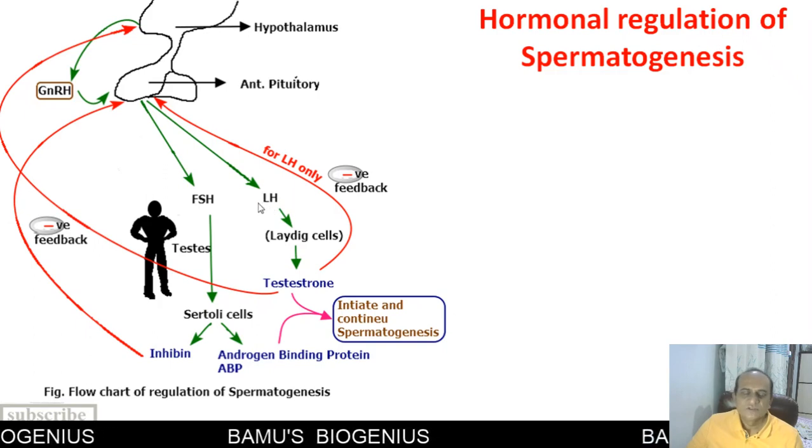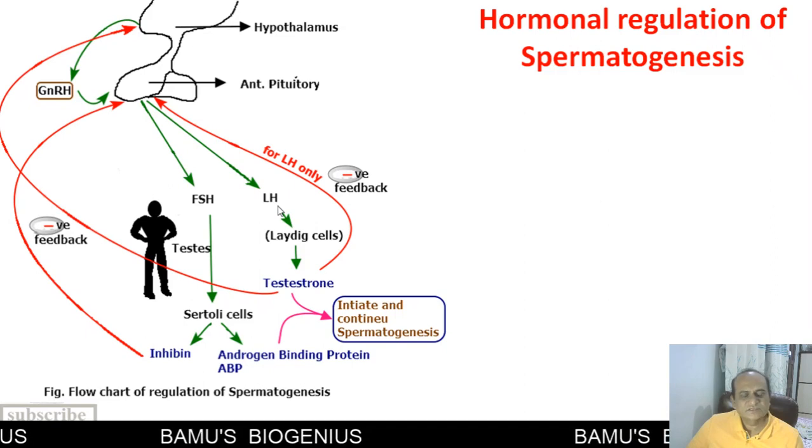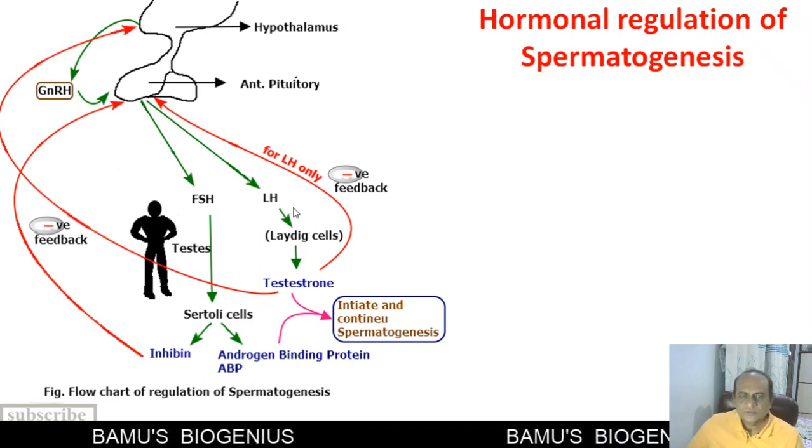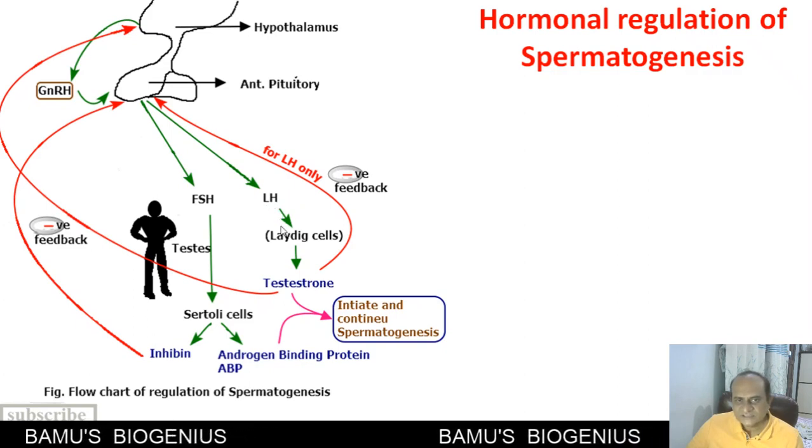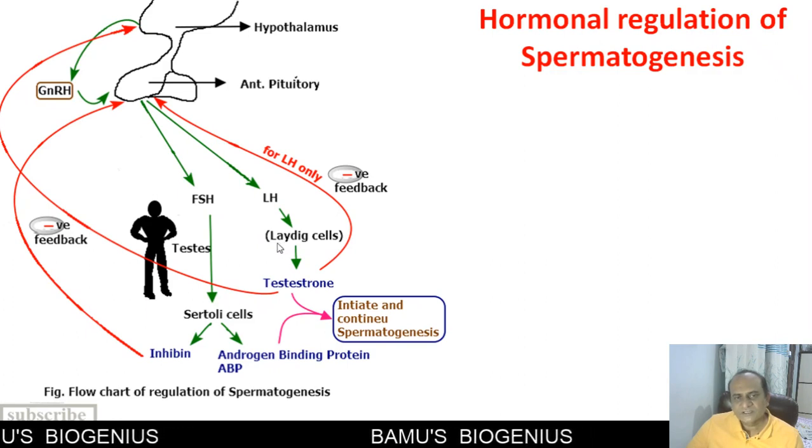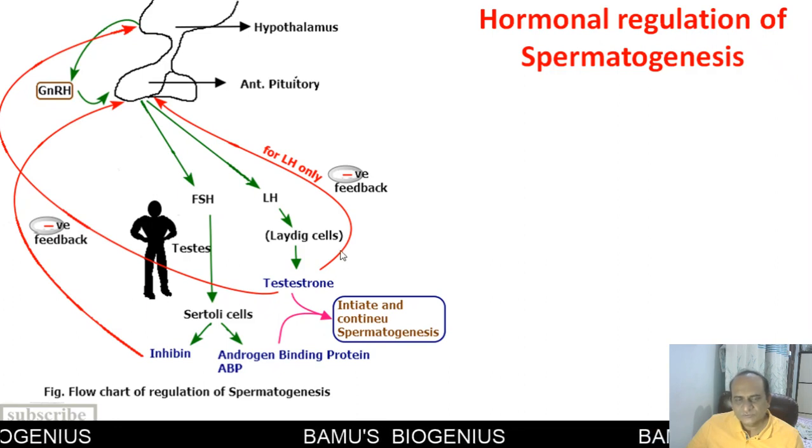luteinizing hormone. This luteinizing hormone in case of male is also called interstitial cell stimulating hormone. As the name suggests, the interstitial cells means Leydig cells. These are present in the interstitium in between the seminiferous tubules.